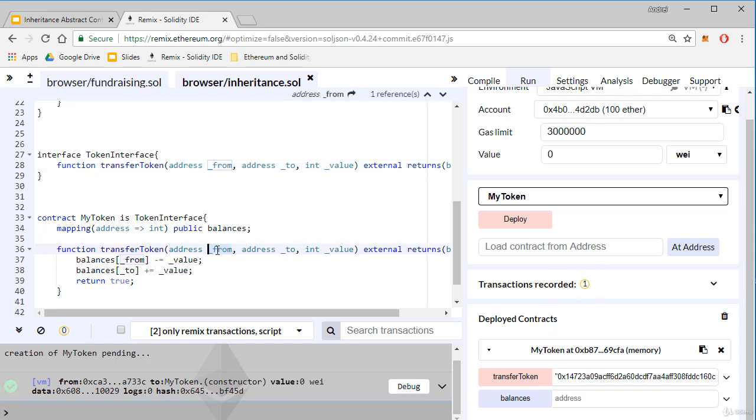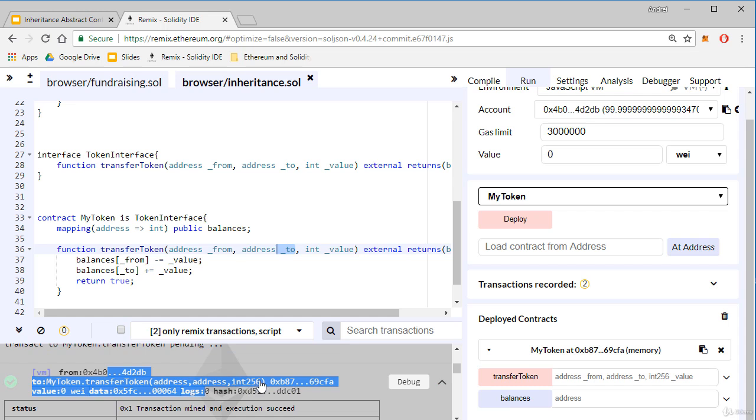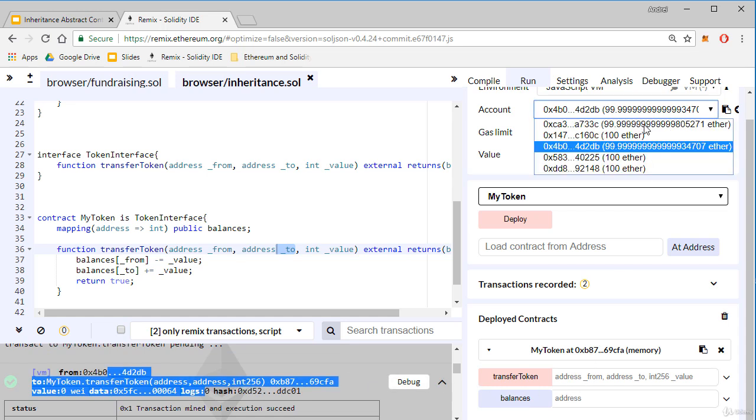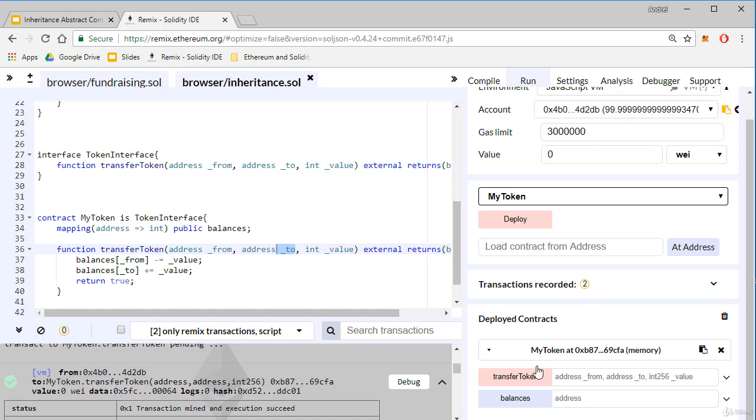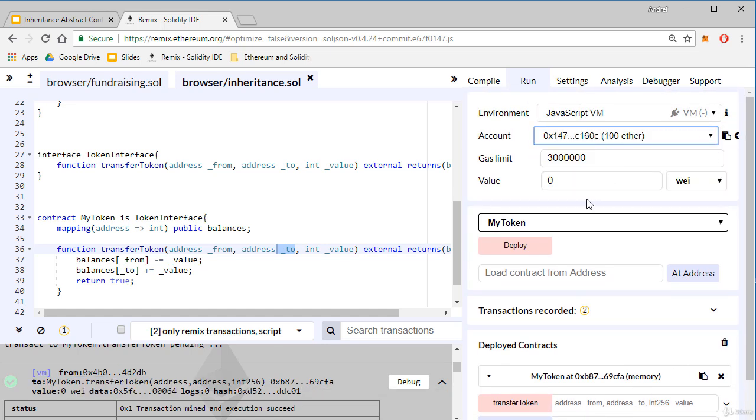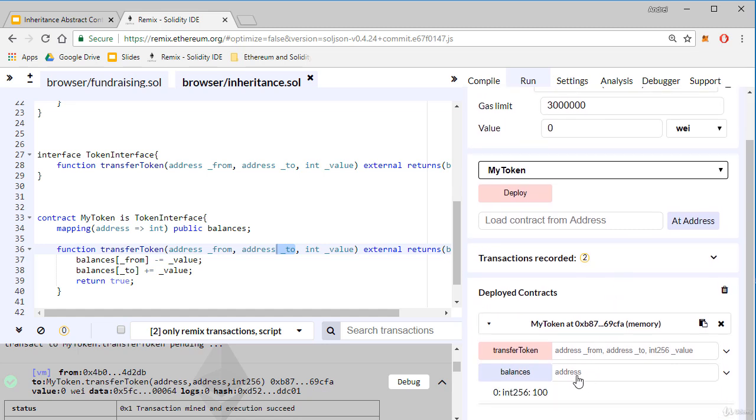So in fact this address transfers this value to this address. Of course we don't verify that those addresses have that value in their balances, but it's just a simple example. And the tokens have been transferred. Now if I want to see the balance of this address, I can see here that it has 100 and the other address has minus 100.